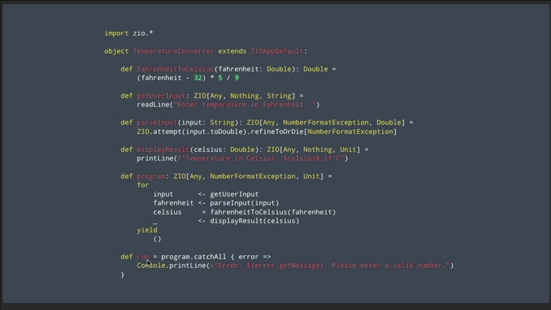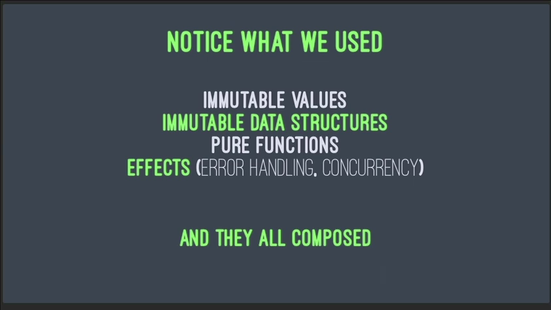Then another difference down here is when I run my program, I catch all the possible errors coming out of that program, and then I print them with this message right here. So this part right here starts to show more of what we can do in the run value. And notice what we used in this code. We used immutable values, immutable data structures, pure functions. We used different types of effects, including error handling and concurrency, and they all composed.